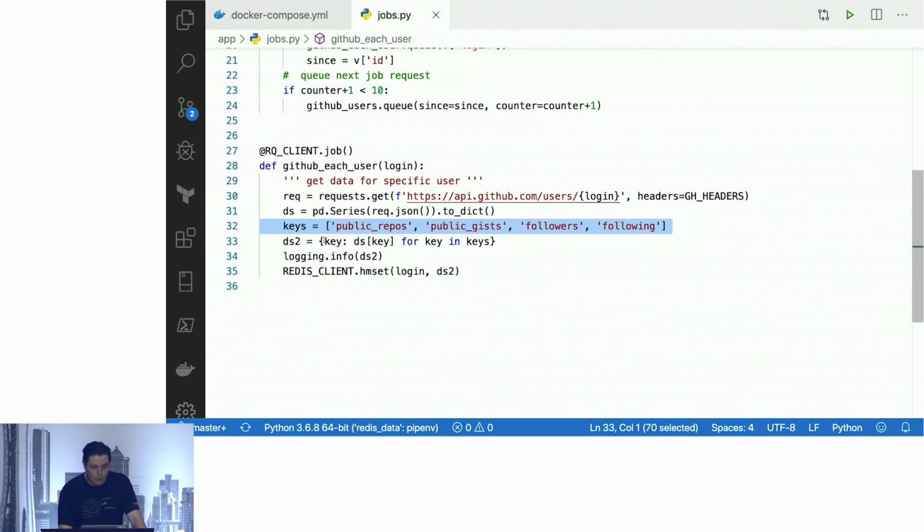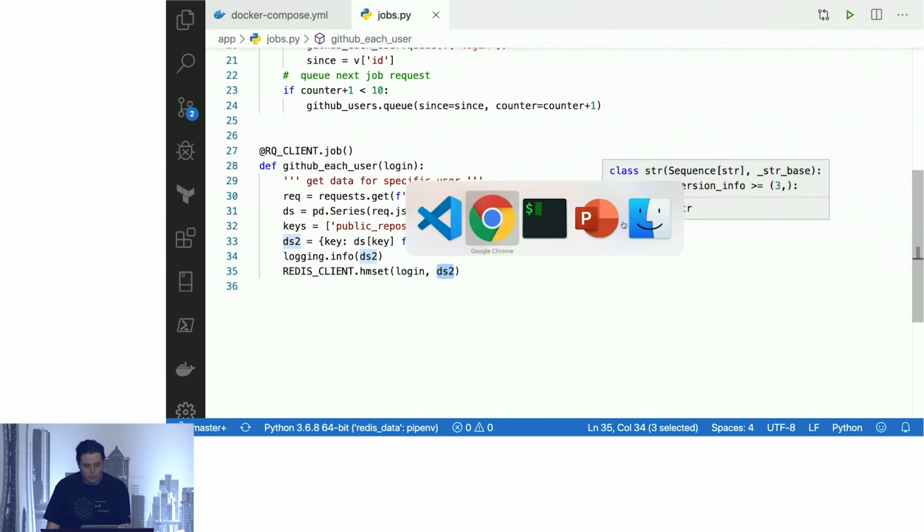And then I'd say, okay, great, what do I do with it, right? Again, I made all these 310 requests. Now I have to store this data somewhere for future aggregation. And I'm going to use Redis as my database to store this data. Why? Because Redis has these very powerful data structures. In this case, I'm using Redis hashes using the hmset command. And all I have to do is specify a key, which is a login, and a value, which in this case is a hash map or dictionary of repos, gists, followers, and following.